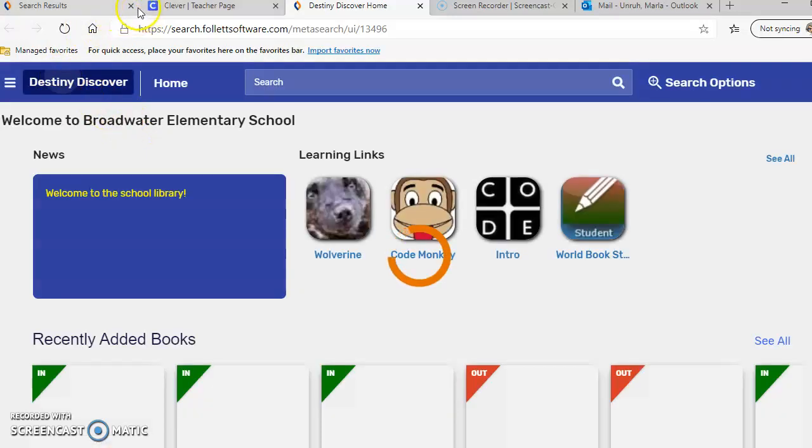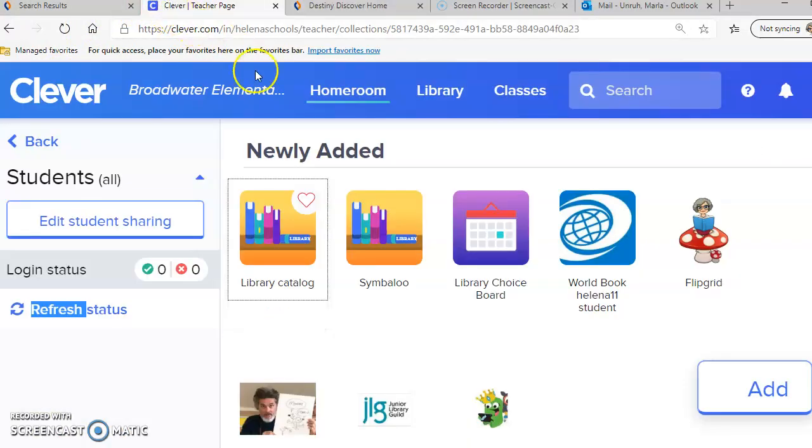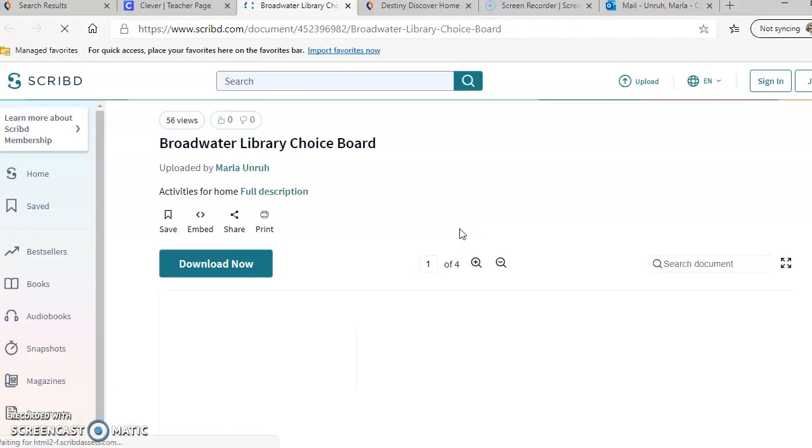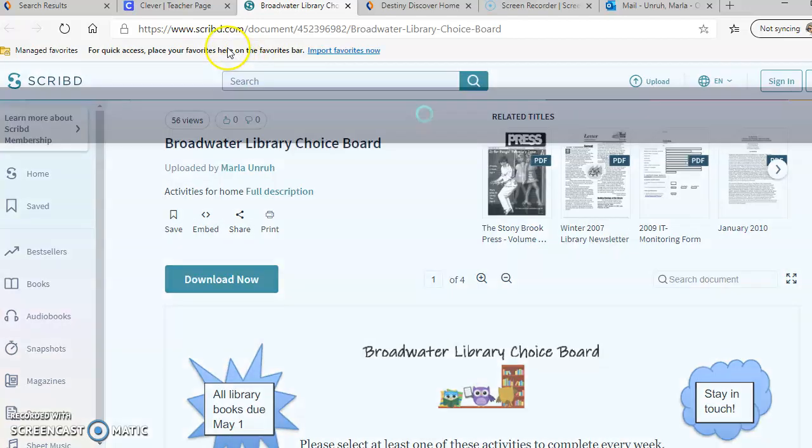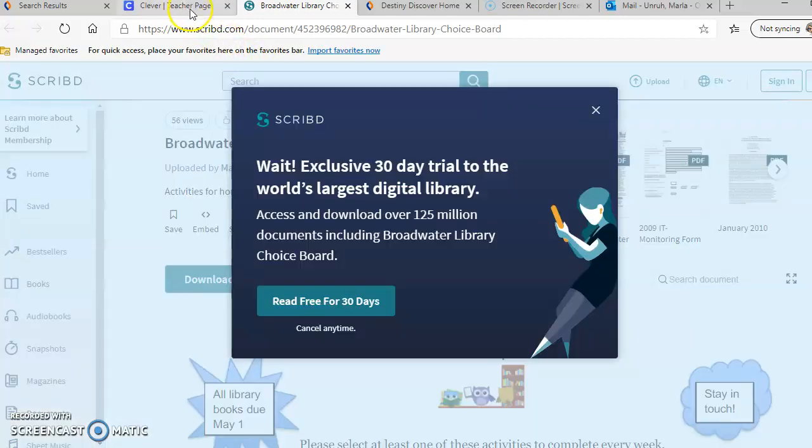Also, on my Clever page is Symbaloo, if you just want to click on one of those links. And then there's the library choice board. So go there to see a funny way to get your reading done. It's interesting and makes it a lot more active. And so there is my page and the library choice board. Now going back to my Clever page here.